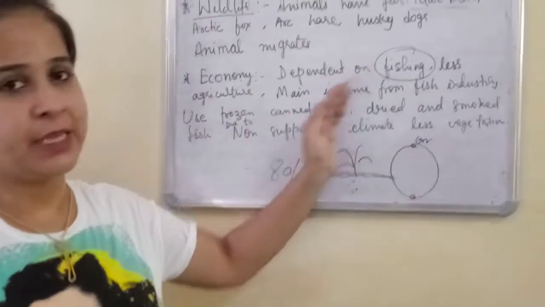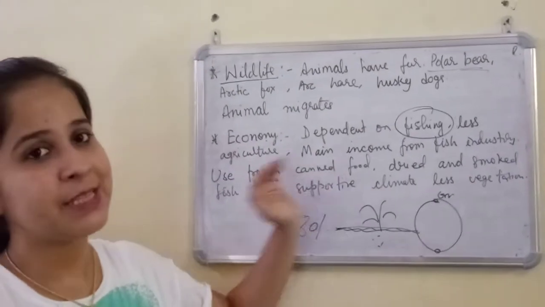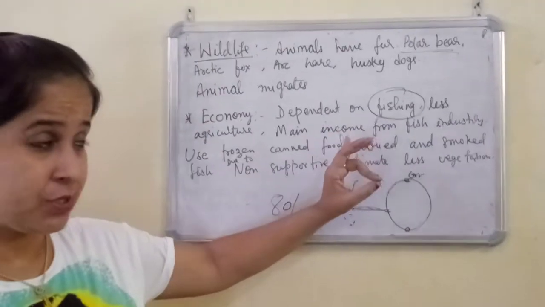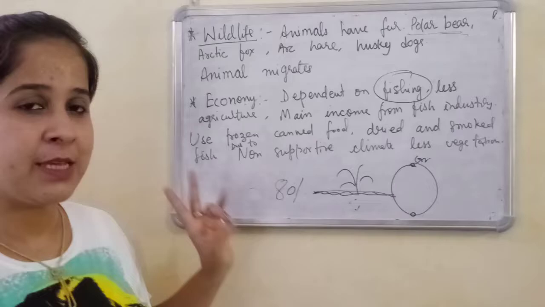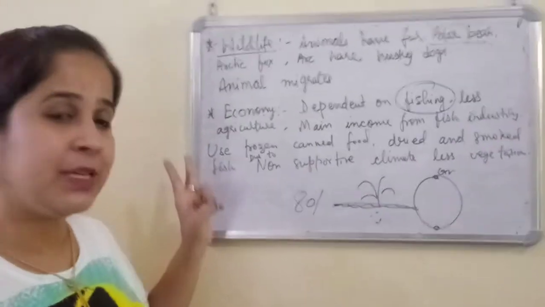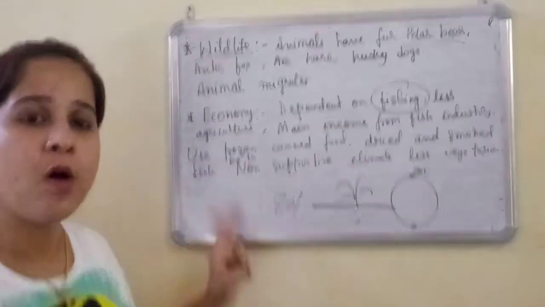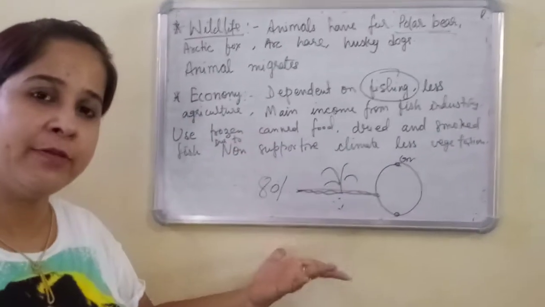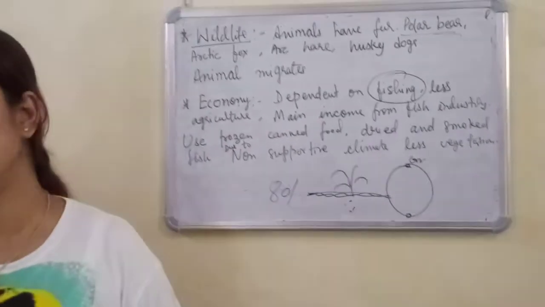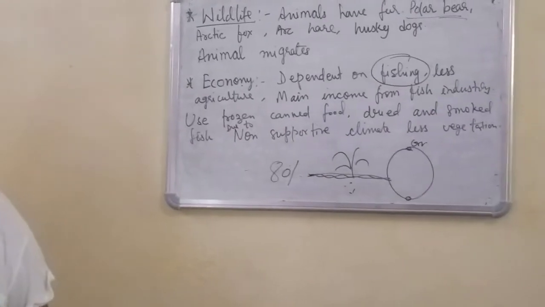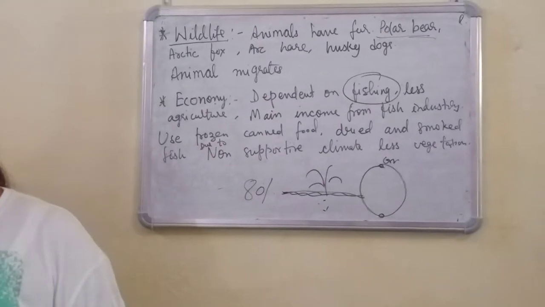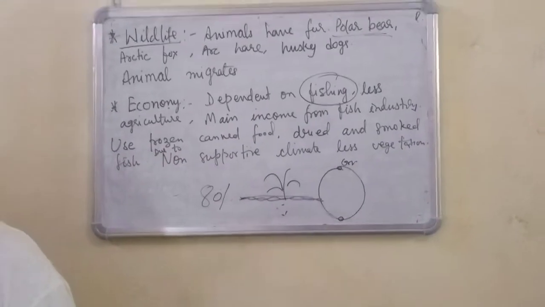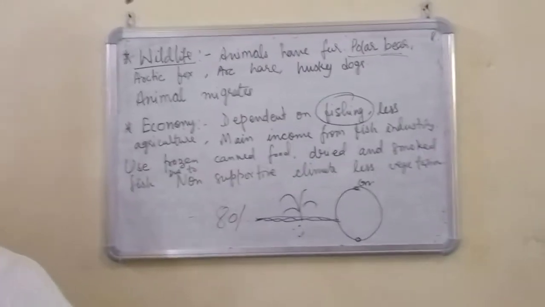And why are these things going on? Which things? Like fishing, dried fish, canned food. Such activities are going on because of the non-supportive climate. Actually, the climate is not supportive, which is why agricultural activities are not done here. And most of the country's income comes from the fishing industry. That is the main source of living here.